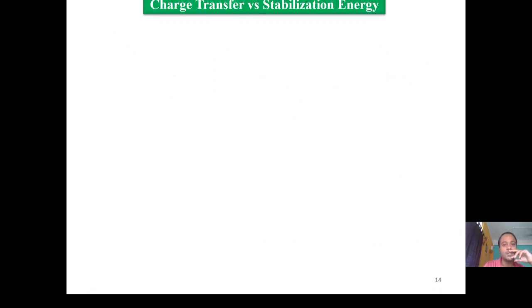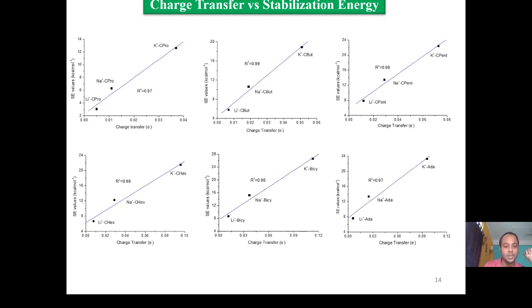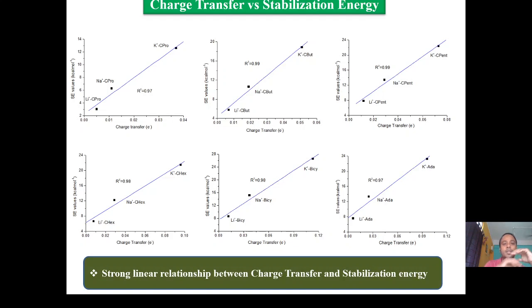Then charge transfer versus stabilization energy. We have calculated the amount of charge transfer in the interaction and plotted it against the stability of the complexes. Here also, like the HOMO energy and stabilization energy, it is found that there is a significant linear relationship between the charge transfer and stabilization energy. This also validates that although it may be nominal, some electrostatic interaction is also present here.